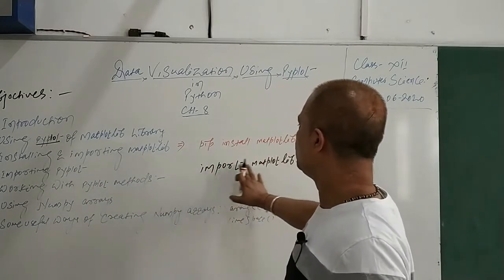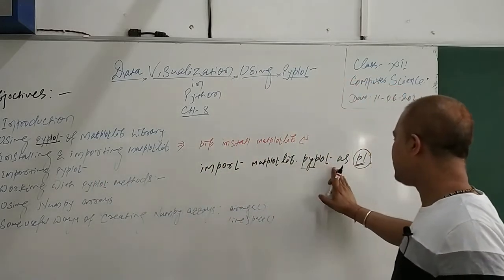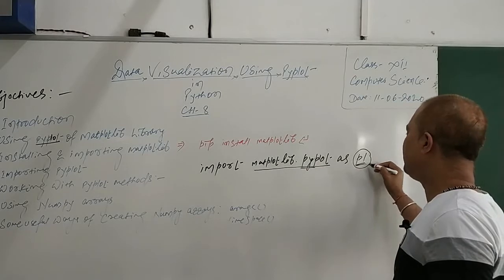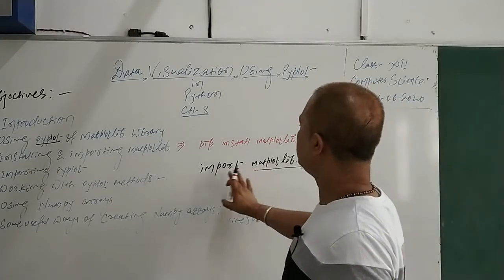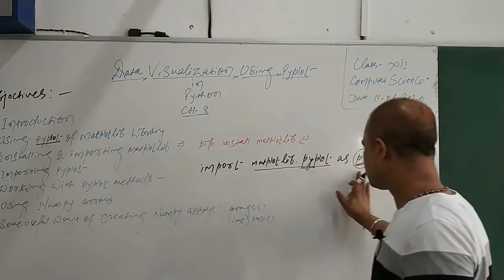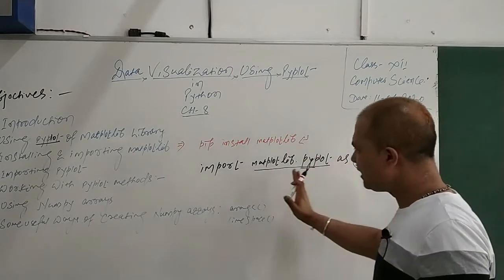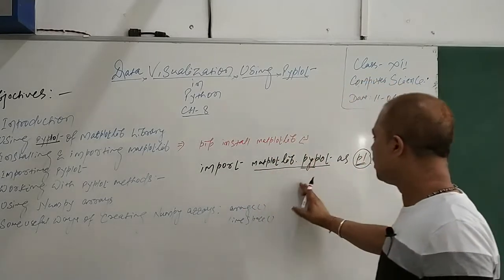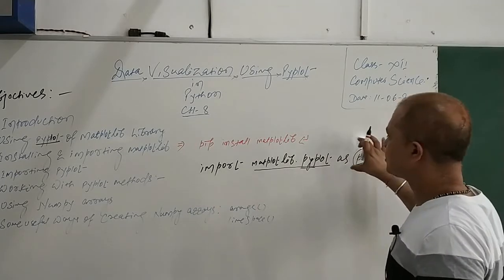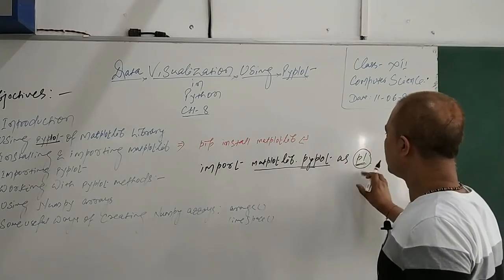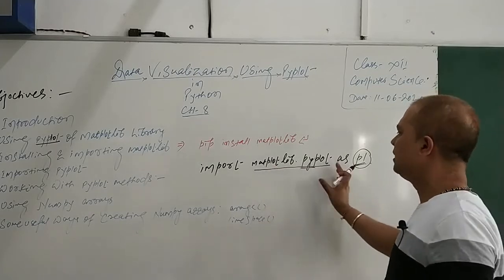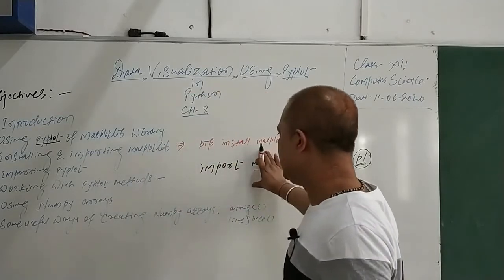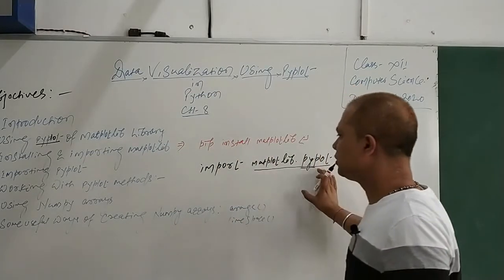So how to import Pyplot? You just say import matplotlib.pyplot as plt. Here, plt is the alias name you are giving, so instead of using the full name again and again, you can use plt. Another way is you can simply say import matplotlib.pyplot. That's all; this part you can ignore. In that case, to use a particular method, you have to use matplotlib.pyplot dot function name. But here it is the shortest way. If you import like this, further you can use plt instead of using this long term. That is how to import Pyplot in your program. Once you have Pyplot imported, the methods that are part of Pyplot you can use directly.